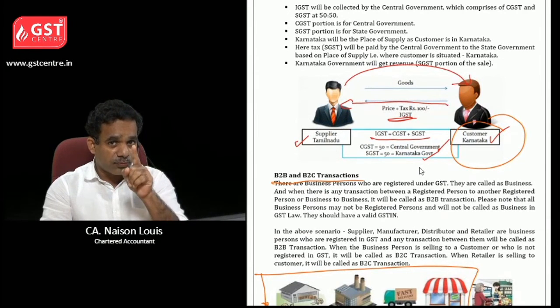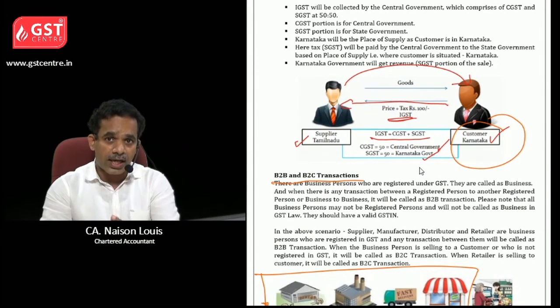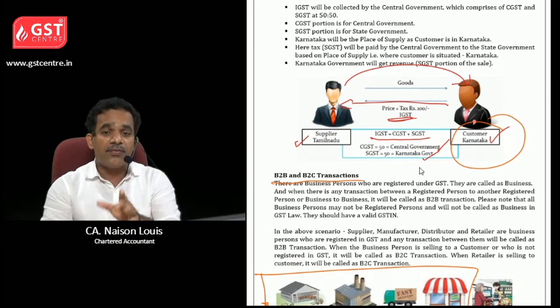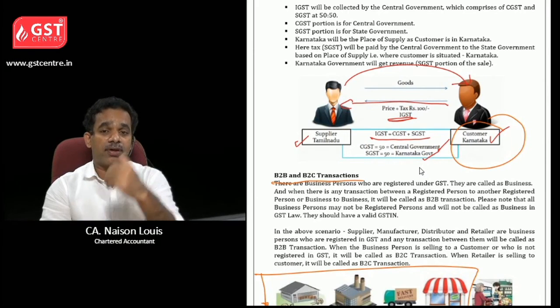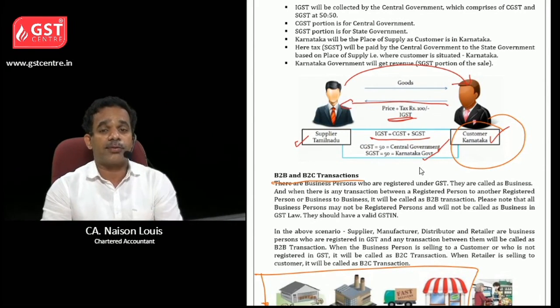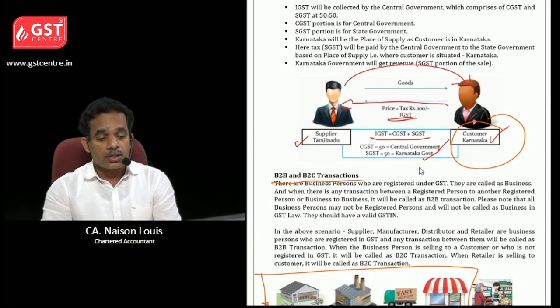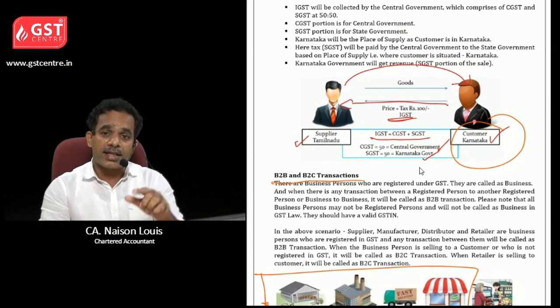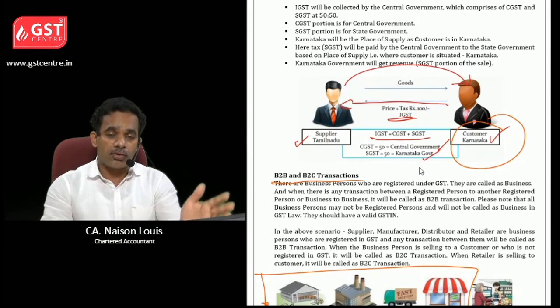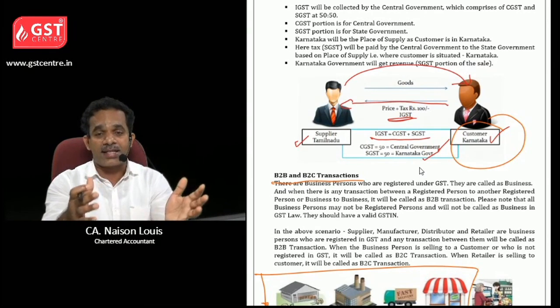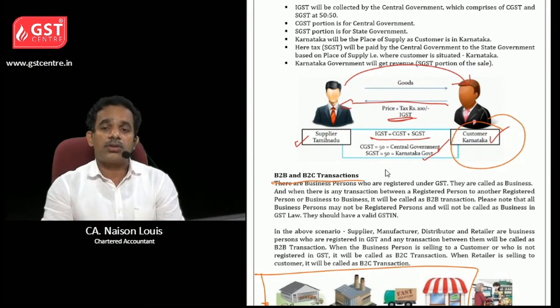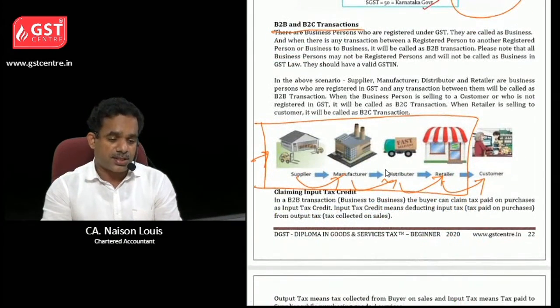Place of supply is where the customer is located, that is Karnataka. And Karnataka will get the SGST portion from the central government. And here the Tamil Nadu supplier is losing revenue, meaning the Tamil Nadu government is losing revenue. So for compensating that, the central government will issue the amount on an annual basis, not on a transaction level. Okay, so that is called compensation cess.